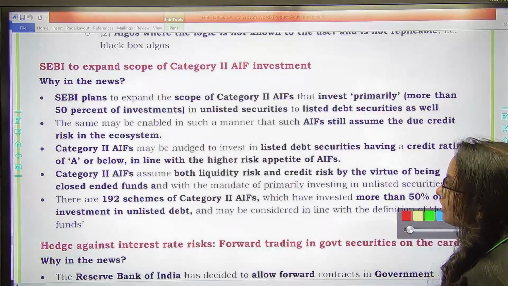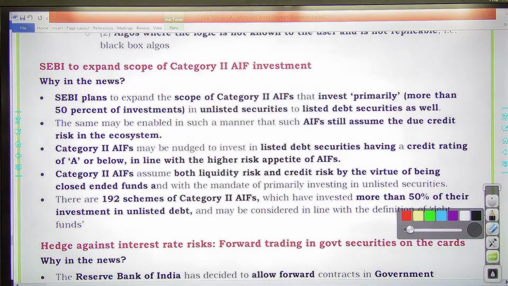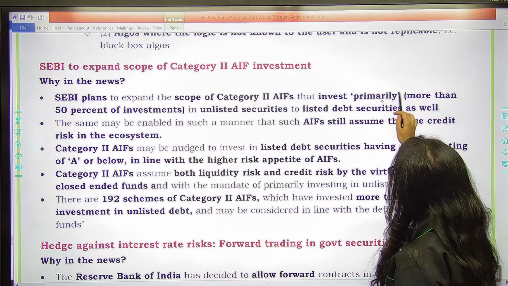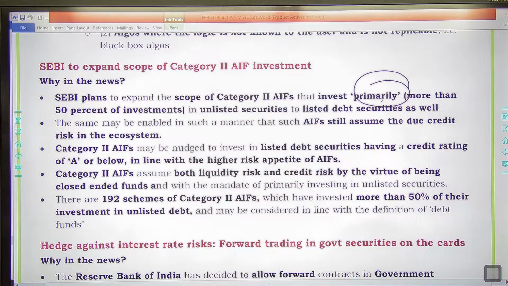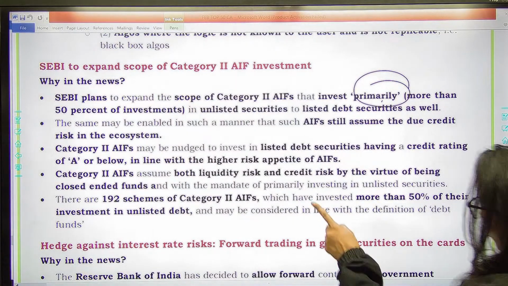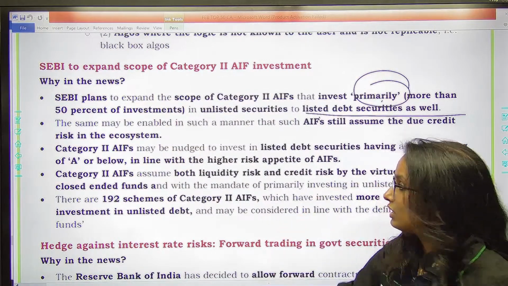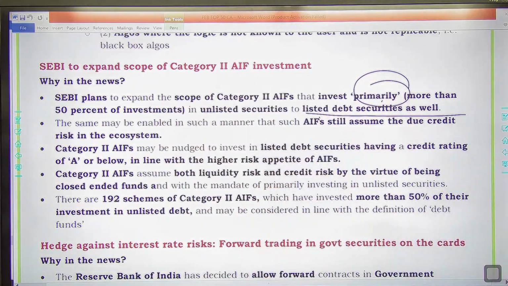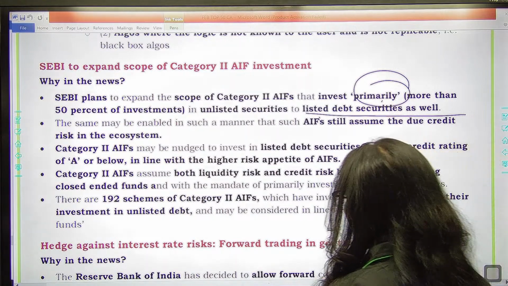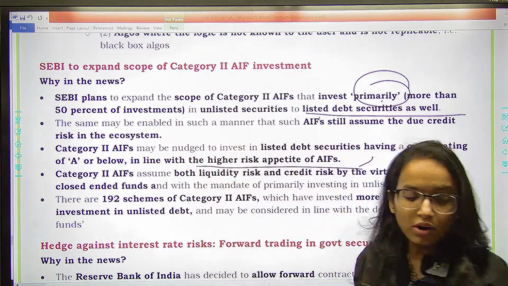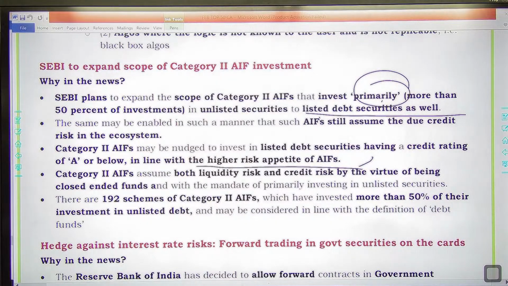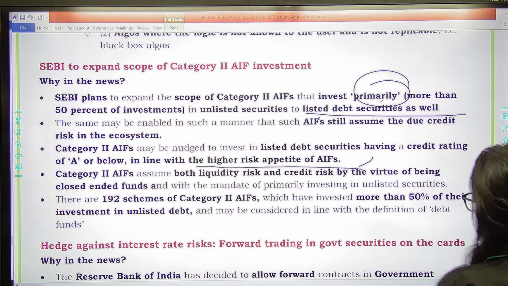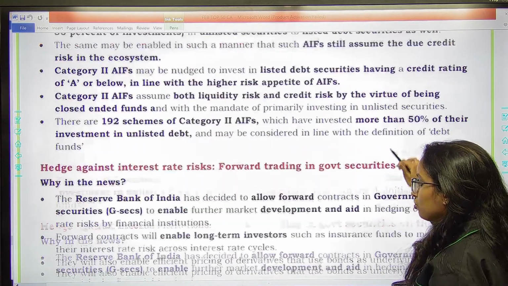Then next we have is SEBI has plans to expand the scope of category 2 alternative investment funds that invest primarily in unlisted securities to listed debt securities as well. So SEBI wants them to be there in listed debt securities as well, right? Because they are primarily investing in unlisted ones. So category 2 AIFs may be nudged to invest in listed debt securities having a credit rating of A or below, in line with higher risk appetites. They want all the alternative investment funds to invest in the listed debt securities as well, and they will be nudging them in future. Let's see.